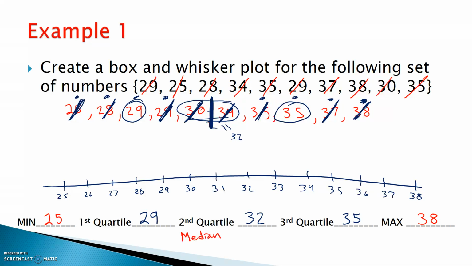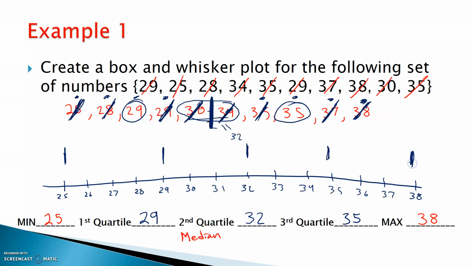Well, every one of my 5 major points here, I want to draw a line. So at 25, let's draw that vertical line. At 29, let's draw another vertical line. That's going to start my middle box here in a second. 32, there's another line. 35 is up here. And lastly, 38 is up here.